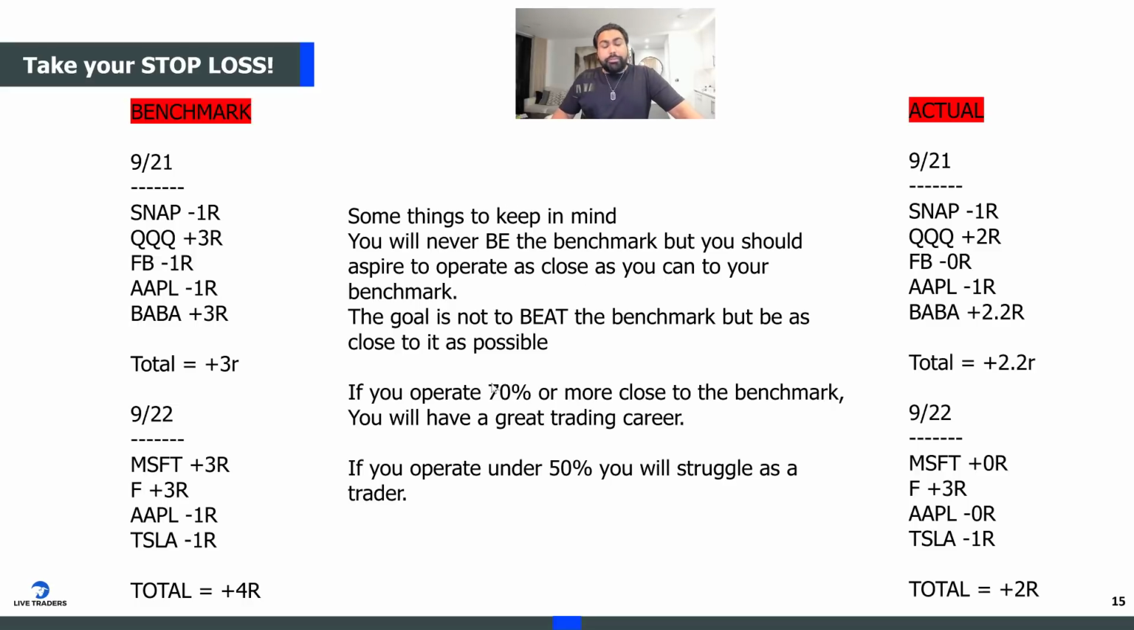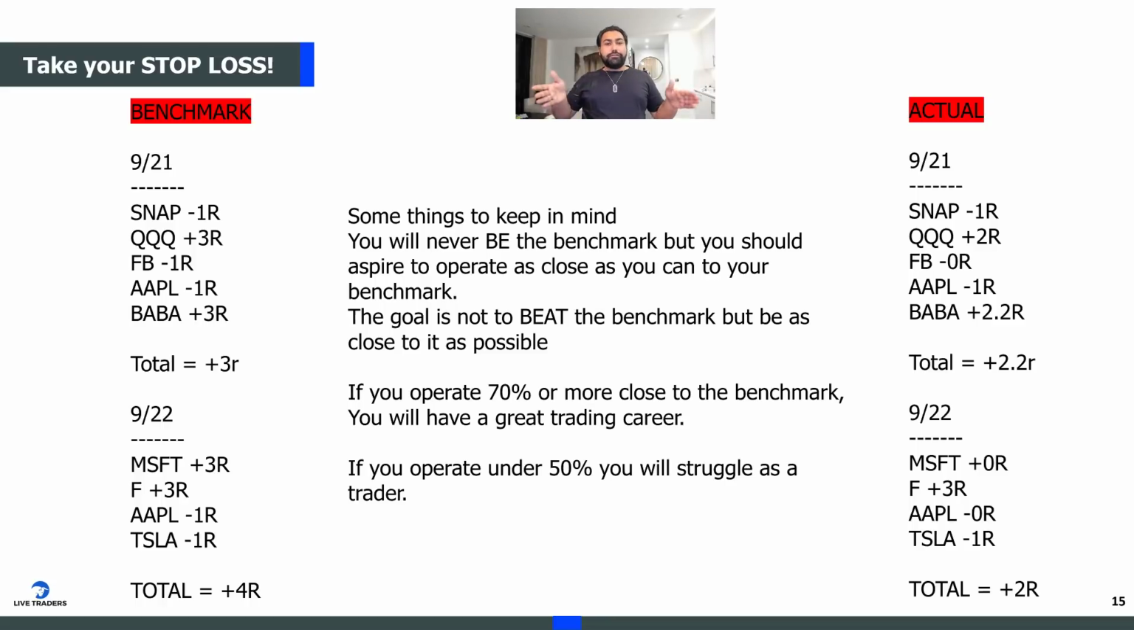So if you operate 70% or more close to the benchmark, you will have a great successful trading career. If you operate under 50%, you will struggle as a trader, okay? And if you don't even know what your benchmark is, like what are you even doing? Are you just gambling? Is this a hobby for you? If you don't even know the true potential of your trading system, why would you follow it? Ask yourself that question. Isn't that crazy? That you're following something that you don't even know what its potential is.